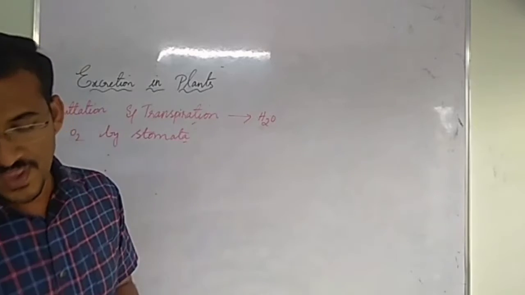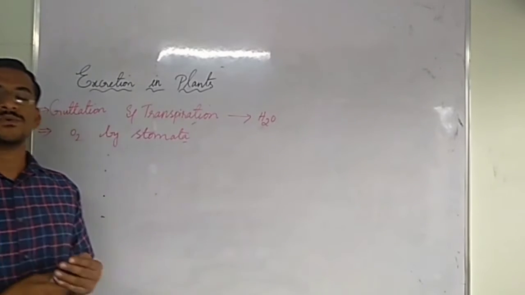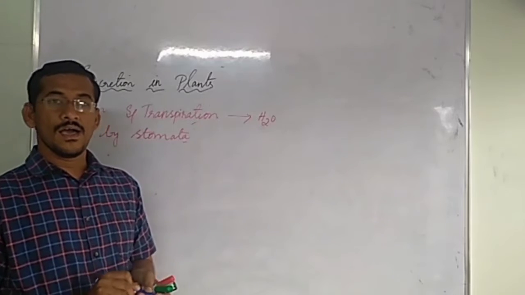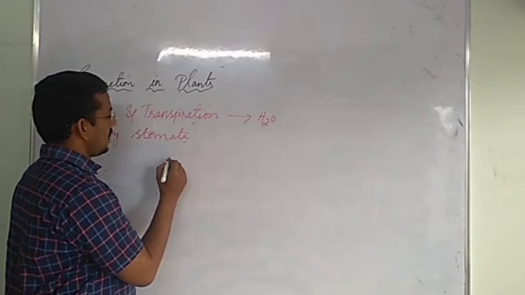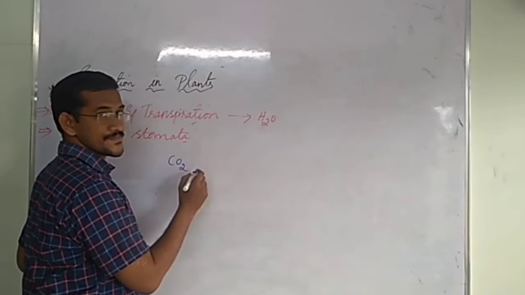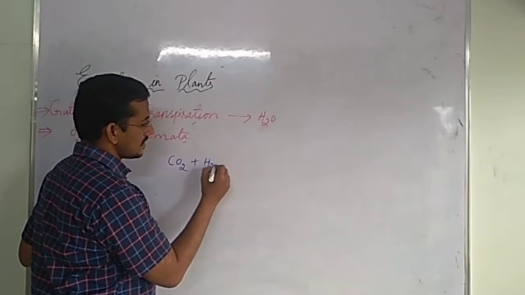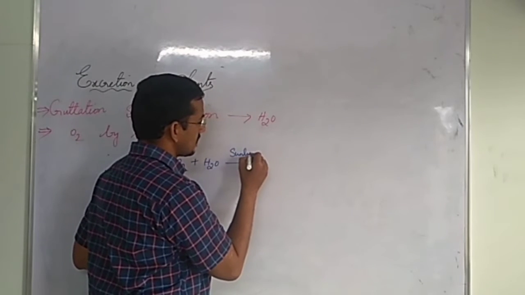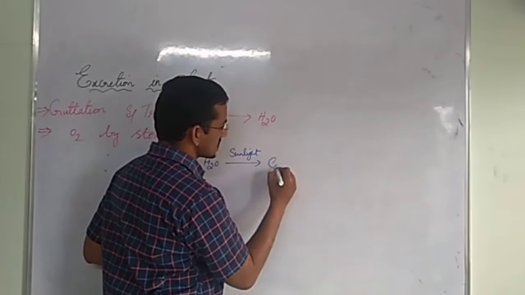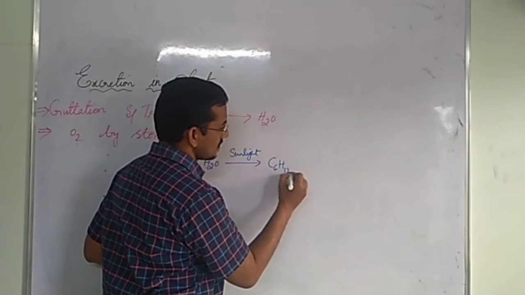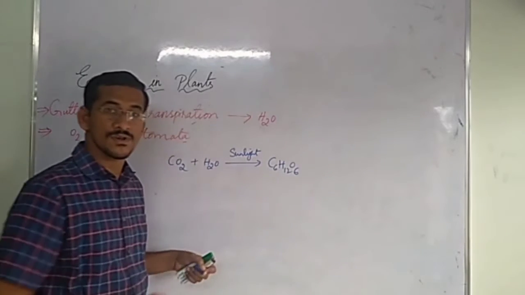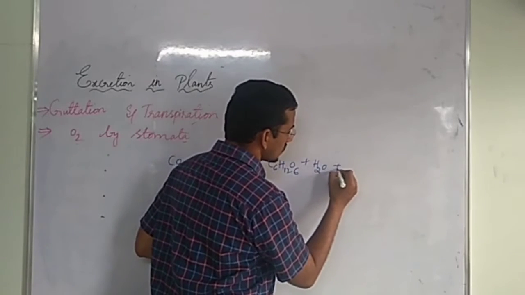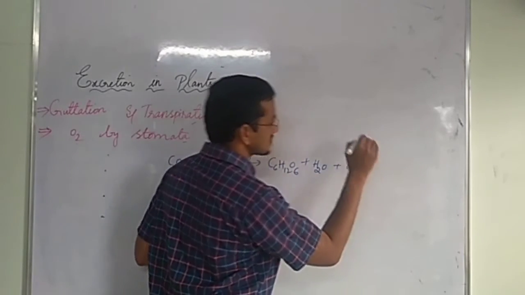Let us see. In the first chapter, nutrition, you have learned that carbon dioxide plus water, they combine with the help of sunlight. They give glucose, C6H12O6. This is the formula for glucose. And extra water comes out and oxygen is released.